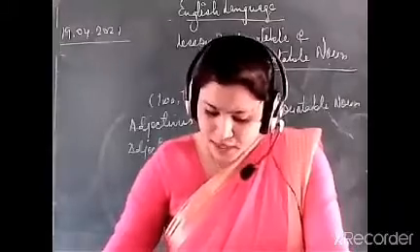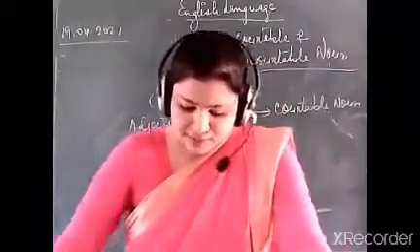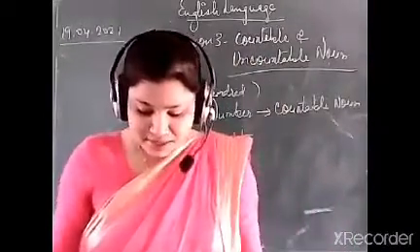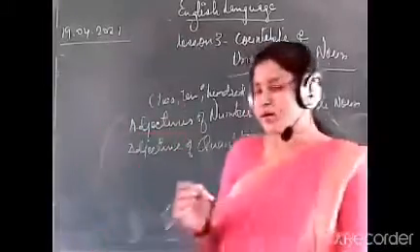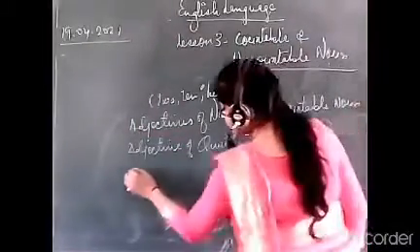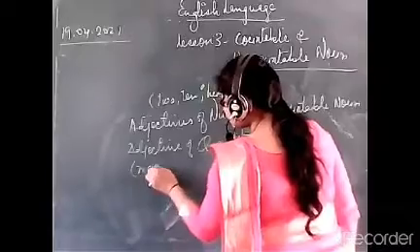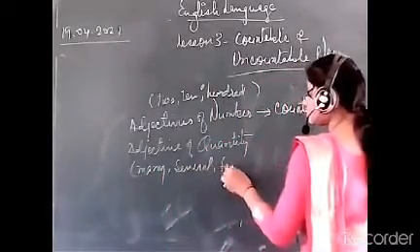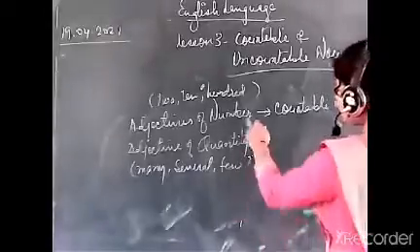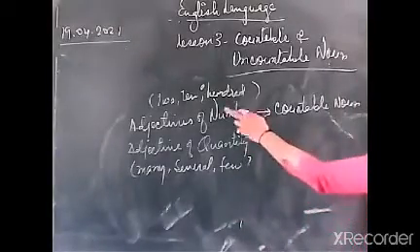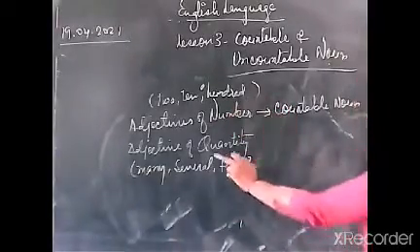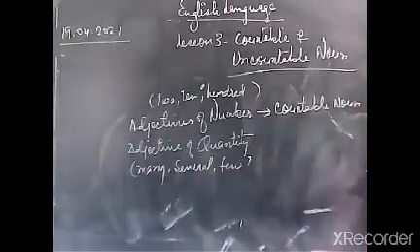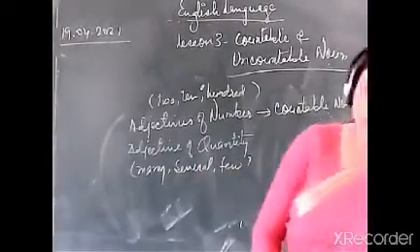And also other adjectives of quantity such as many, several and few. So adjective of number is where 2, 10 or 100 will come. Adjective of quantity means we have many, several and few.